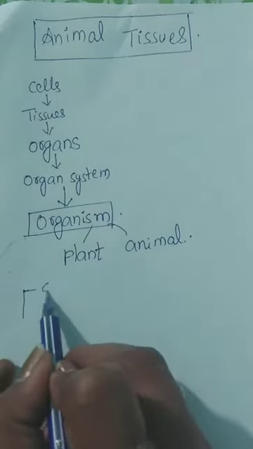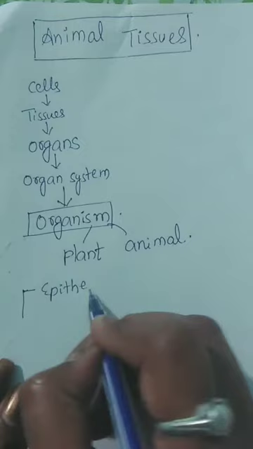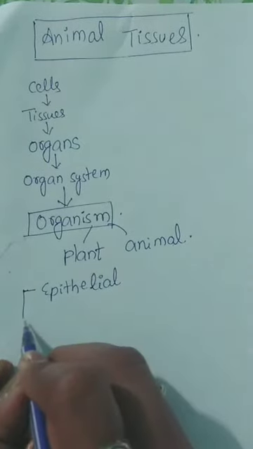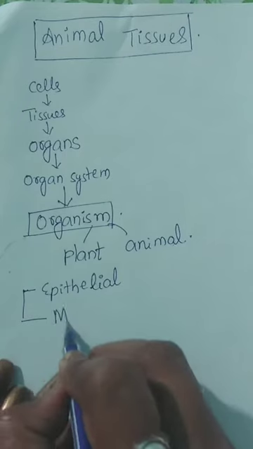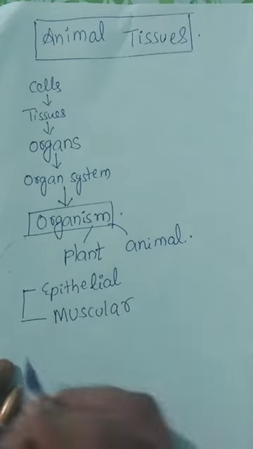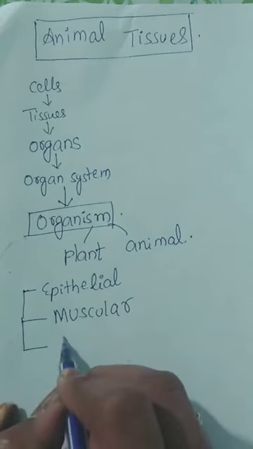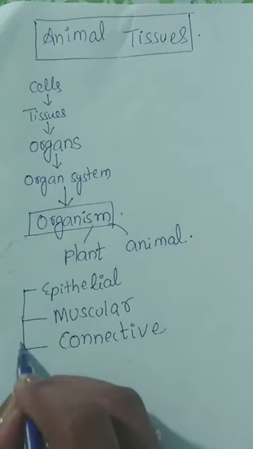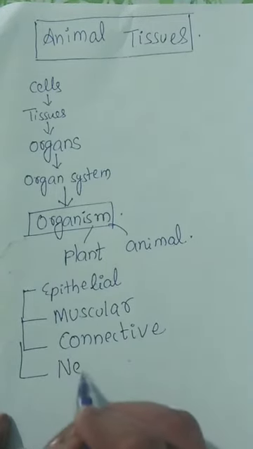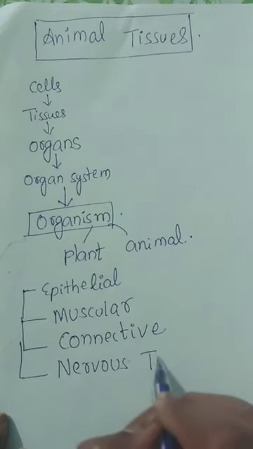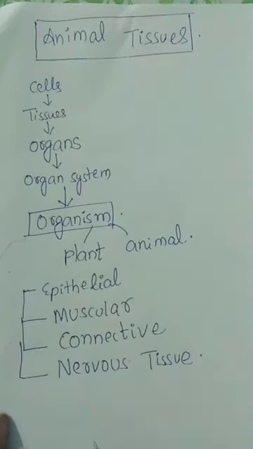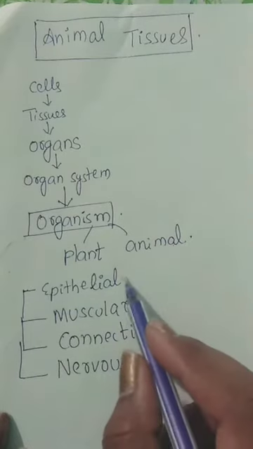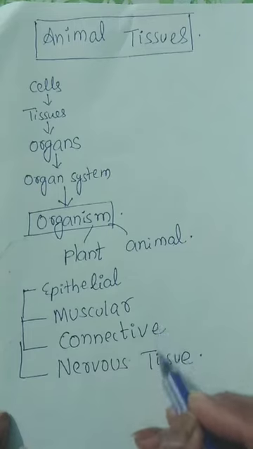First type of tissue is epithelial tissue. Second type of tissue is muscular tissue. And third type of tissue is connective tissue. Fourth type of tissue is nervous tissue. Based on the functions performed by the tissues, animal tissues are categorized into four types: epithelial tissue, muscular tissue, connective tissue, nervous tissue.